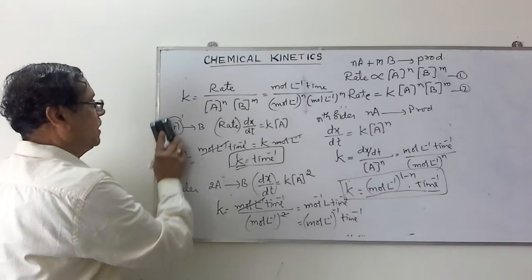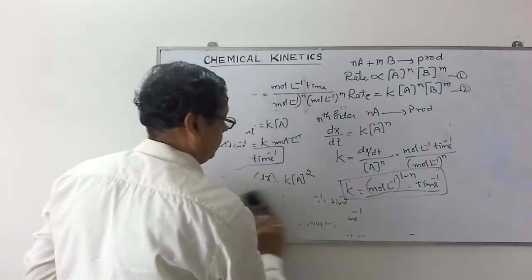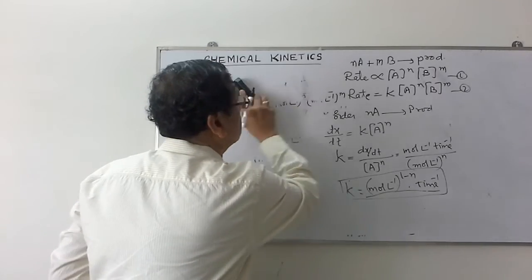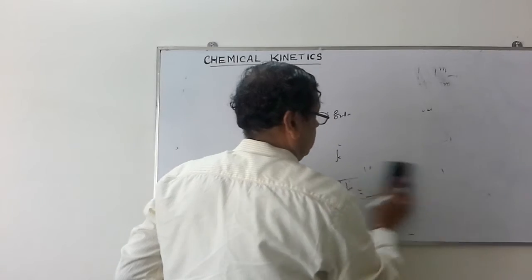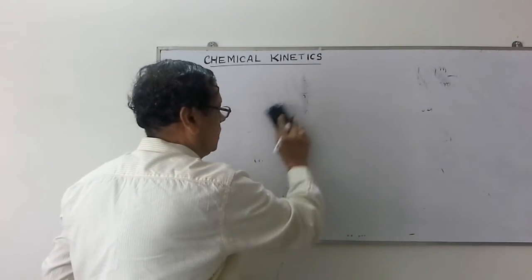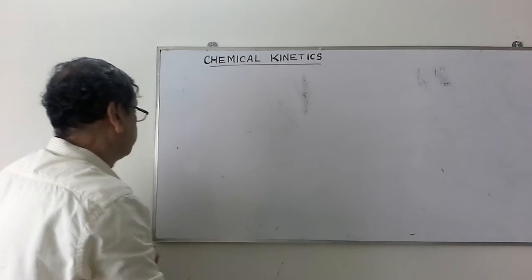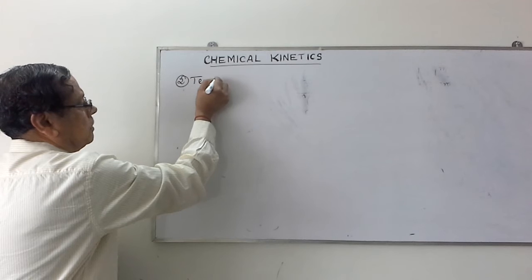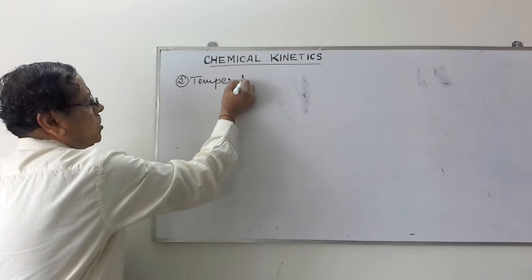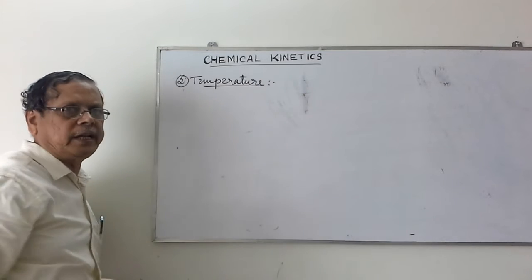Coming to the second factor, it is the effect of temperature on the rate of reaction. Second factor is temperature. It is observed that with increase in the temperature, the rate of reaction increases.